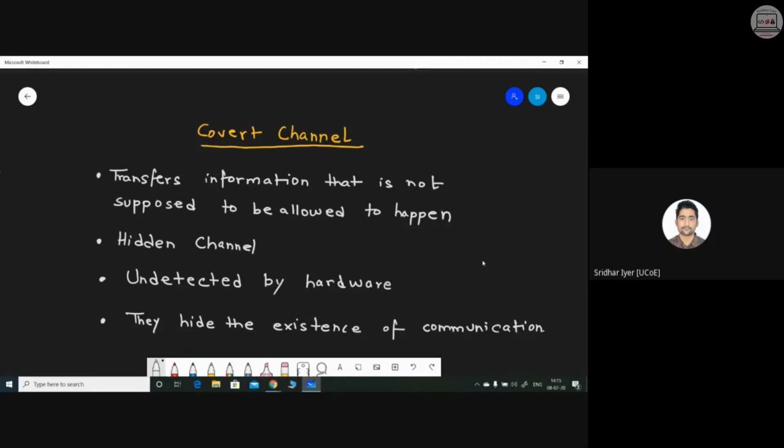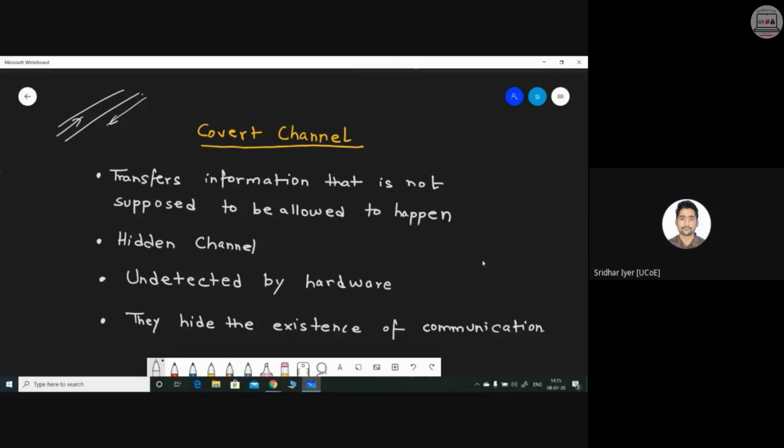There is a common path which you use daily to go to college and come back home. The same path can be used to carry out some illegal activities, and you won't even notice that. Such a thing happens using a covert channel, using a path which is otherwise non-malicious, but you are using it to carry out malicious activities. Now, don't get confused with Trojans. Trojan is a software. Covert channel is not a software.